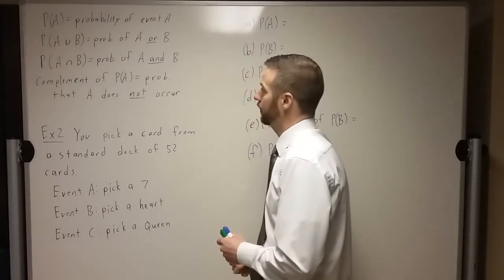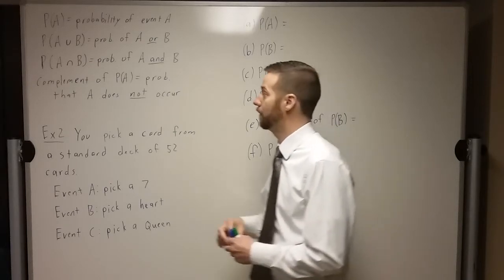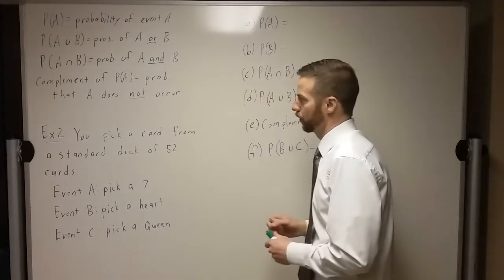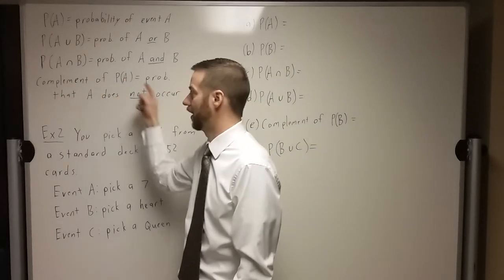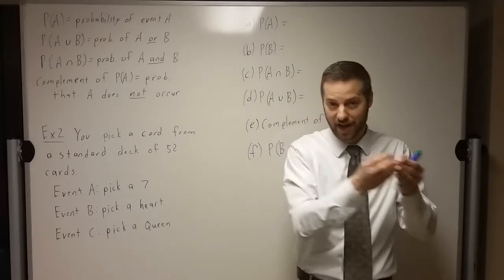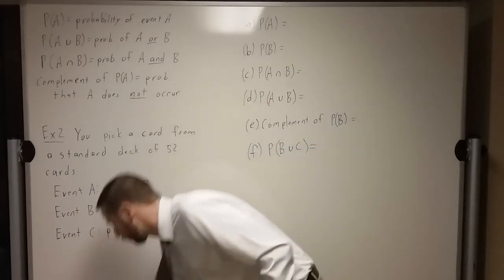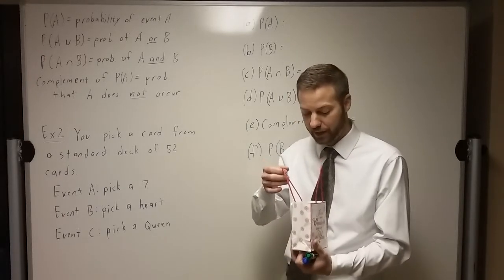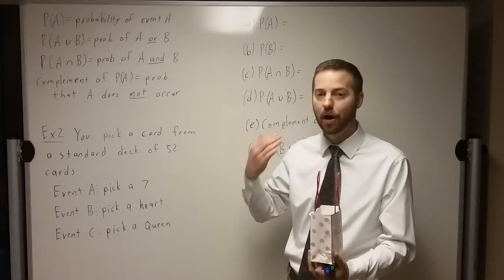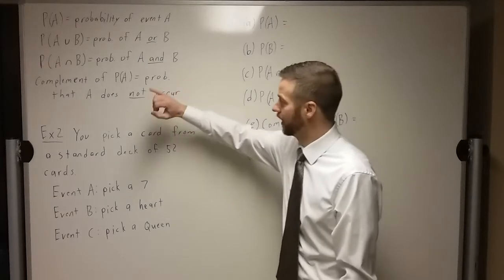All right, so that's some notation that we might see. And I know you guys are going to see that on the worksheet today, so just keep that in mind. This is "and," that is "or." And then another one that's an important word: if we ask for the complement of an event, the complement of an event is the probability that it does not happen. So the probability of pulling a green marble out of here was 1 out of 3. The probability of not pulling a green marble out of here then would be 2 out of 3, the other things. So that's what that means, probability that it does not occur.